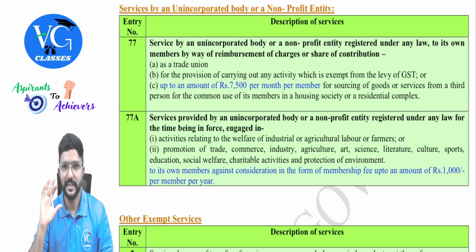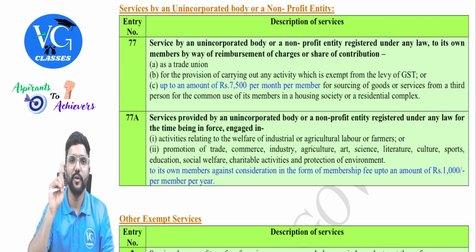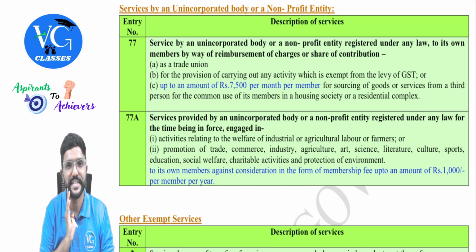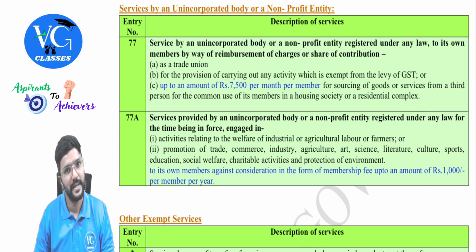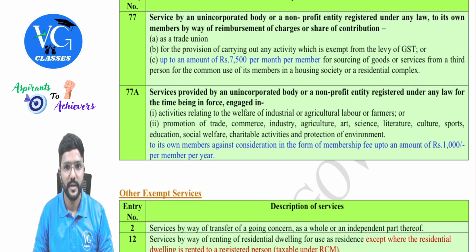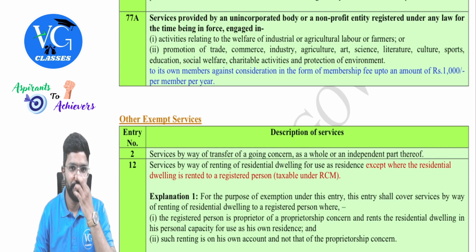Fully taxable. And there is a clarification given. Sir, what if one person owns more than one house in the same society? Then for each house, the limit is 7,500 per month. Got it? Yes.